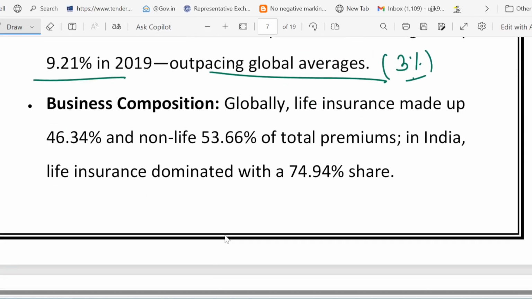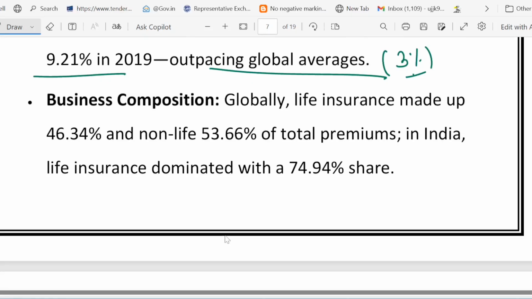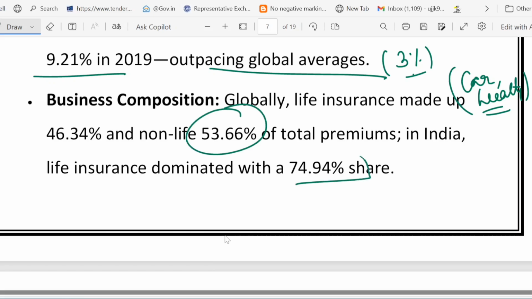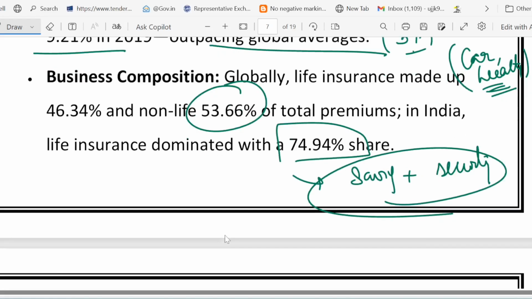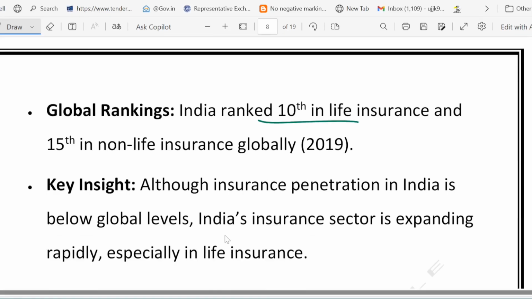Now if we talk about the life versus non-life comparison, you can see globally what is happening. Non-life insurance, like car and health, dominates globally with almost 53.66%, but in India life insurance rules with a 74.94% share, because Indians prioritize saving plus security. In the global perspective, non-life insurance dominates. Fun fact: India is ranked 10th in life insurance, but only 15th in non-life insurance globally.